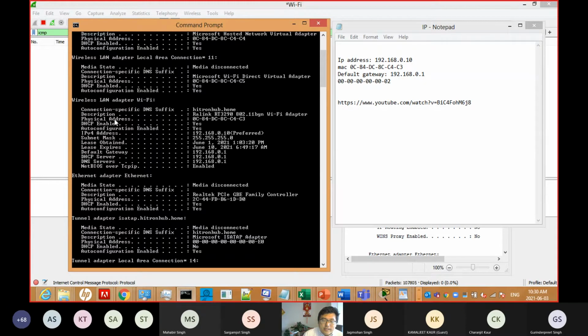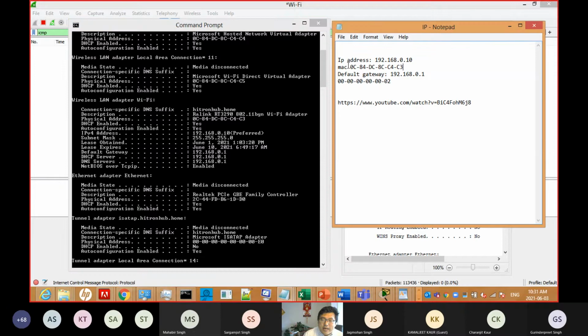The right NIC is this one. The physical address is 0C, 84, DC, HC, C4, C3. I write here that this is my MAC address.